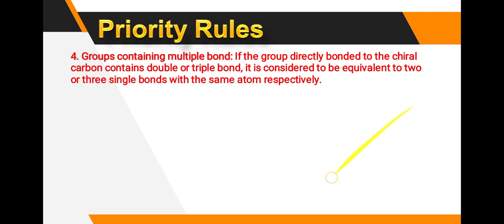Here phenyl, here benzene: 3 carbons are there, so priority goes to this one. Here C triple bond C, here normal carbons, so priority goes to the triple bond. These are all about groups containing the multiple bond, directly bonded to the chiral carbon. This is all about the different examples.